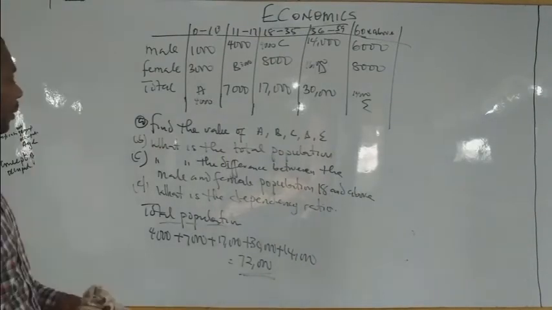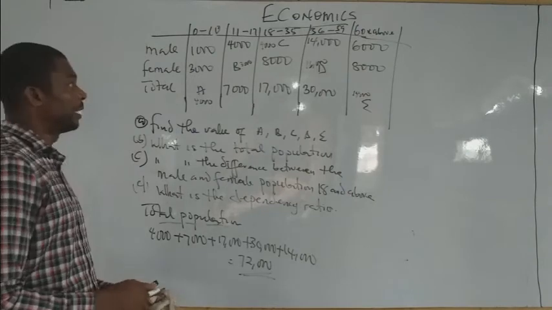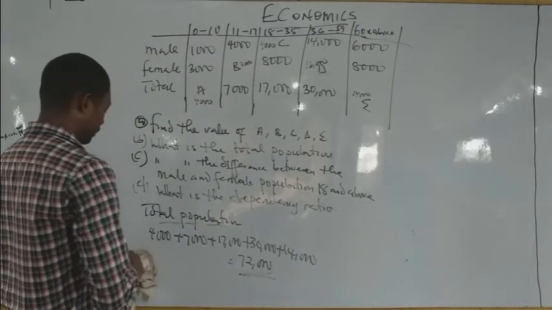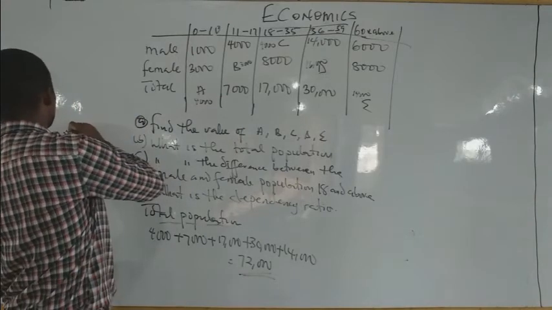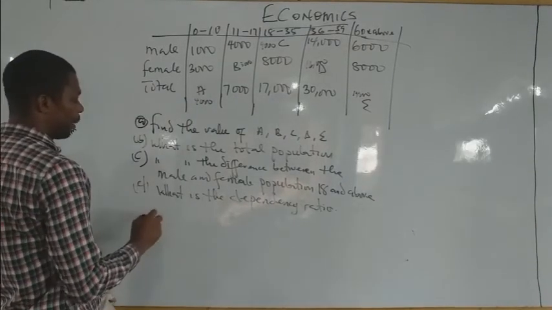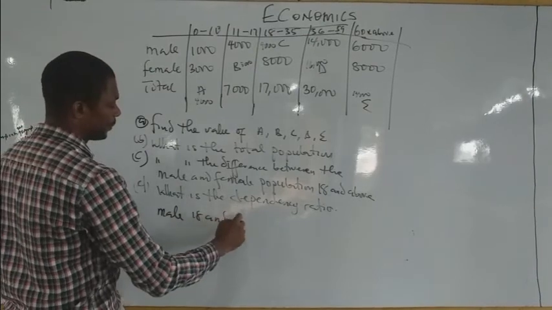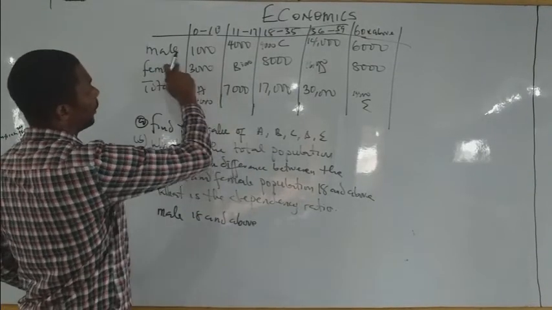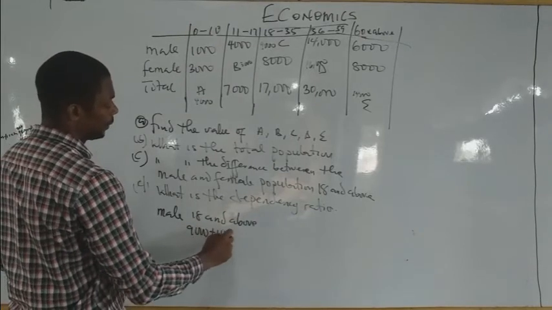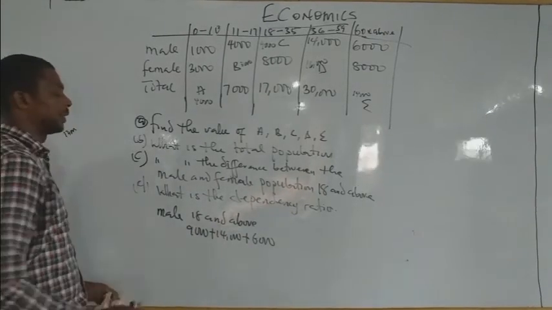Now the difference between the male and female population 18 and above. Now let's get the male population, male 18 and above. Where is the male? That's 9,000 plus 14,000 plus 6,000.